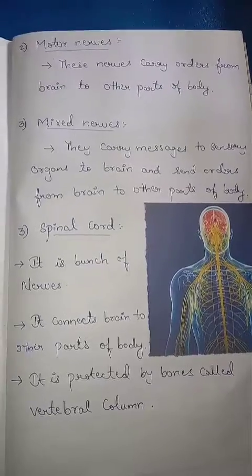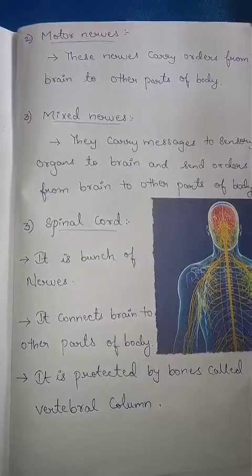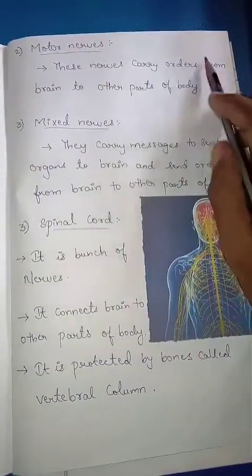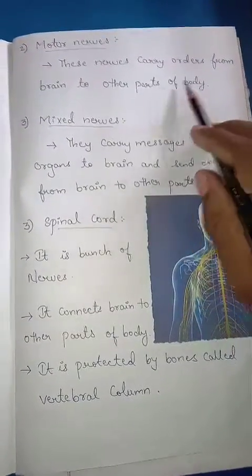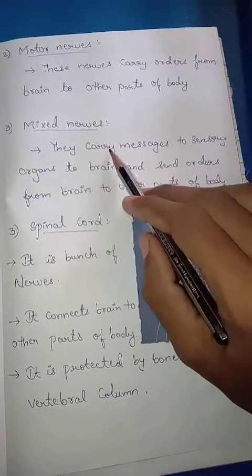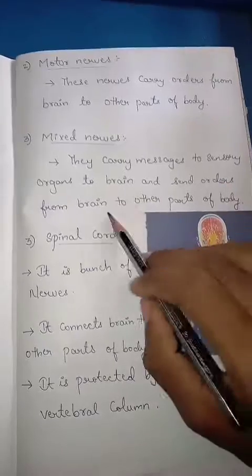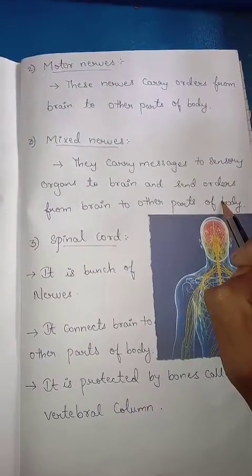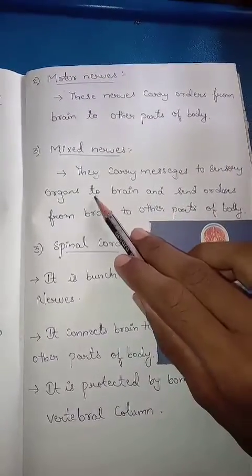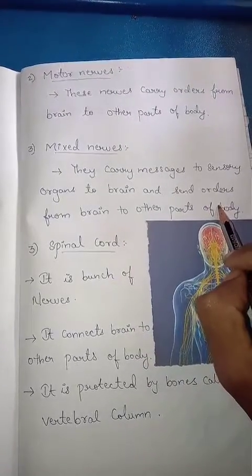The second one is motor nerves. These nerves carry orders from the brain to other parts of the body. The third type is mixed nerves. They carry messages from sensory organs to the brain and send orders from the brain to other parts of the body.